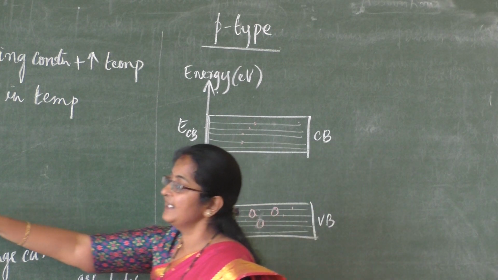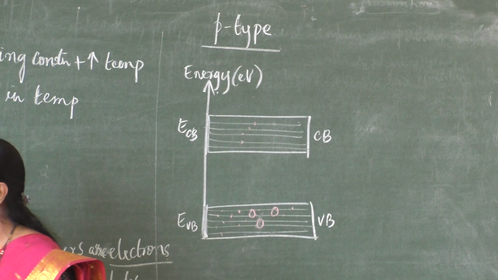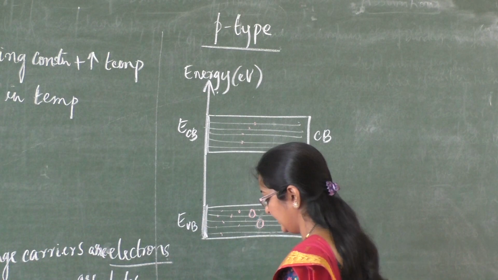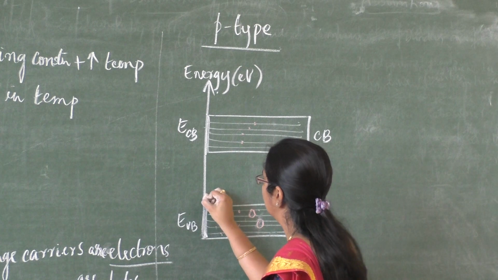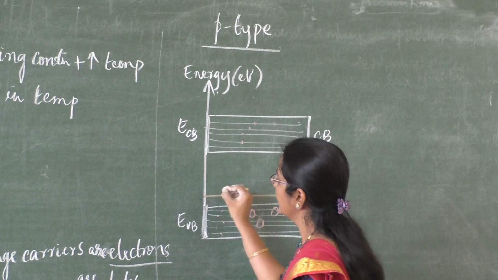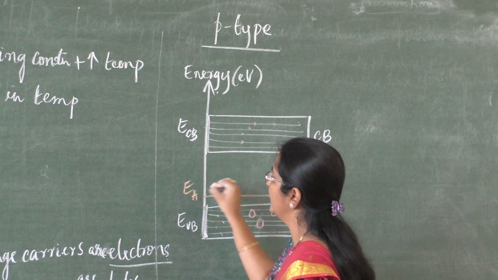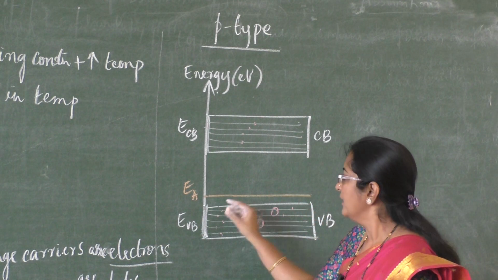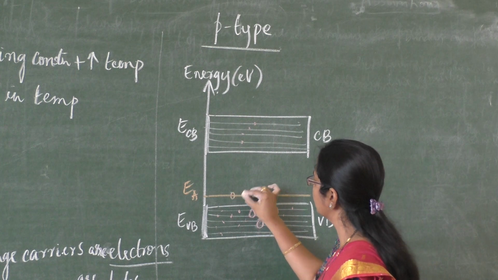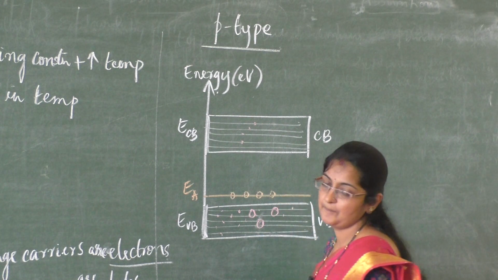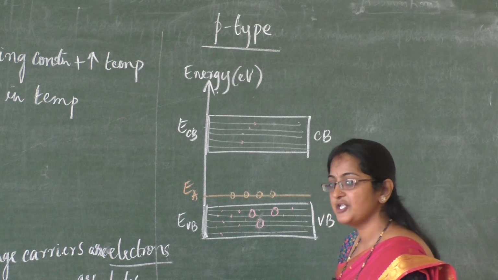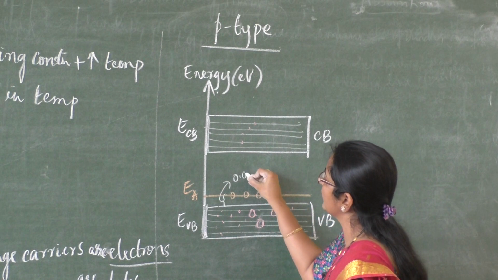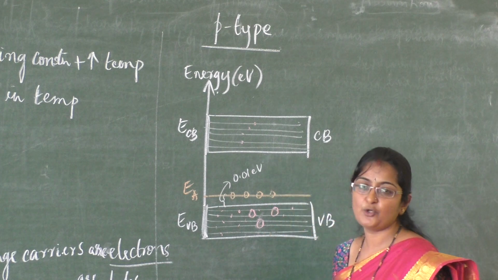Now the energy level of this hole position will be very near to the valence band. This line represents the energy of the acceptor, that is, that hole. This energy value is very small, around 0.01 electron volt.